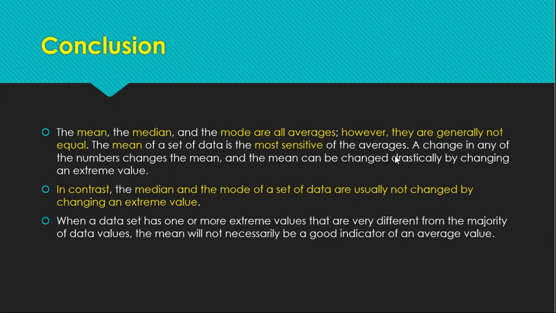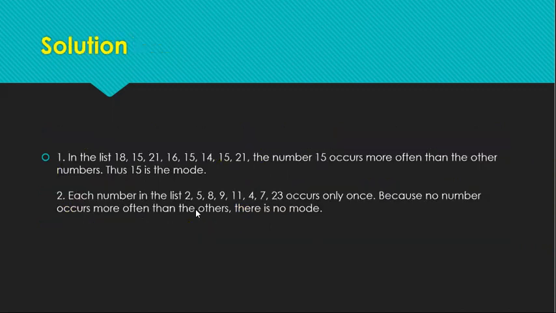Because the formula is the summation of all the given numbers divided by the number of the given numbers. Okay? In contrast, the median and the mode of a set of data are usually not changed by changing an extreme value. So, kunyari, for example, here we change